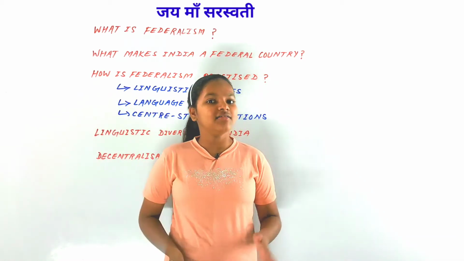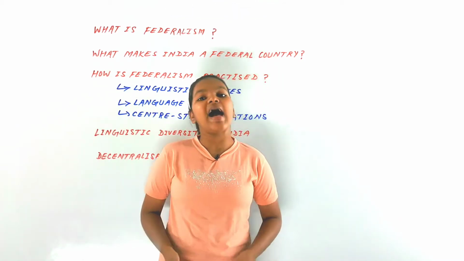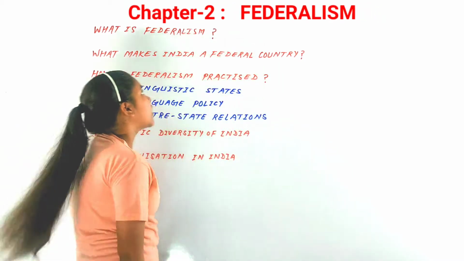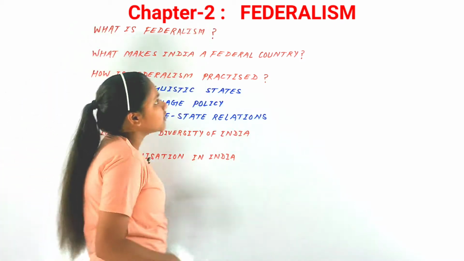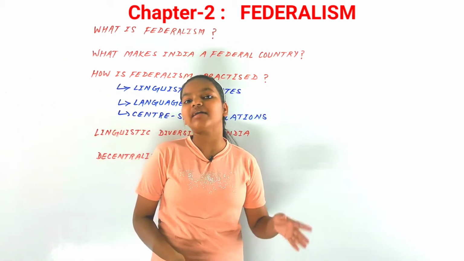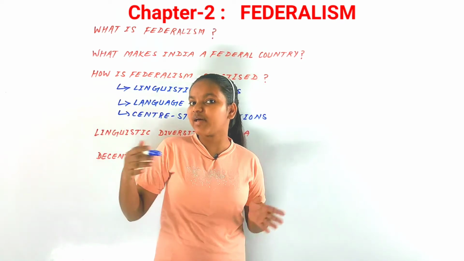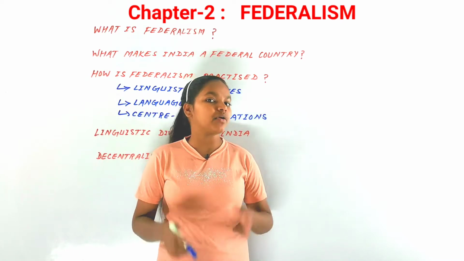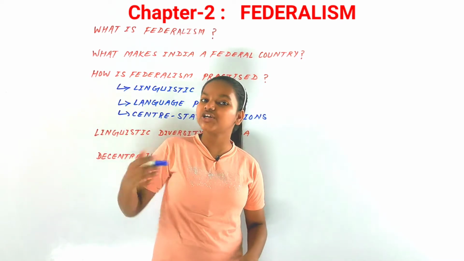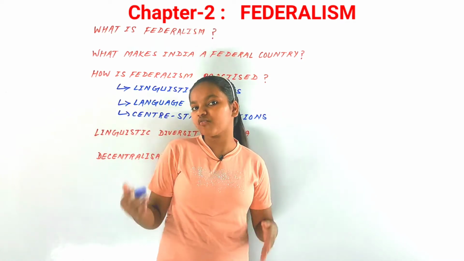So for now it is clear. Today I will explain the second chapter of Class 10th Political Science, and that chapter is going to be Federalism. In the last chapter we had seen the case of Belgium, and in this chapter also we are going to discuss power sharing, or the federalism form of government.